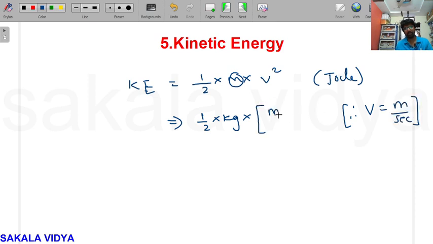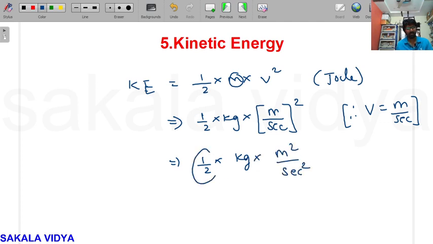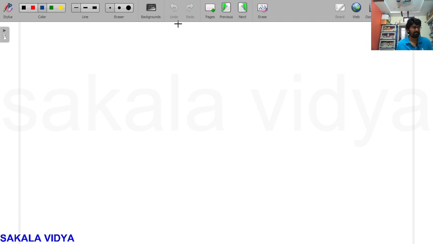So meter per second whole square. Then it becomes half into kg into meter square per second square. Here 1 by 2 is a constant value. So kg into meter square into second to the power of minus 2. Then it becomes kg into meter square into time minus 2.